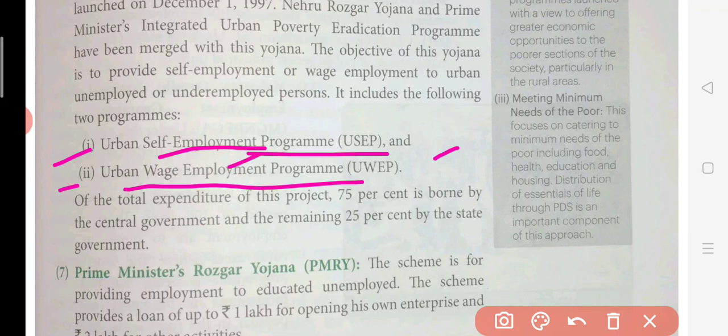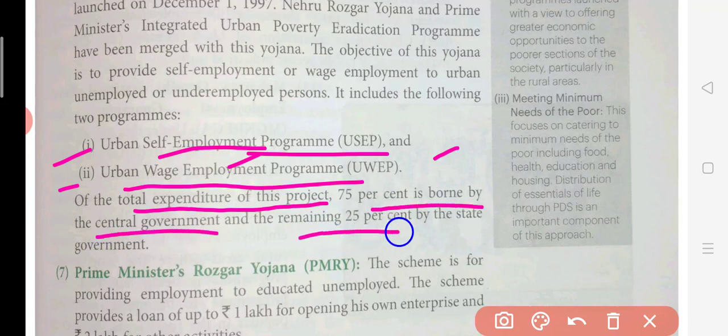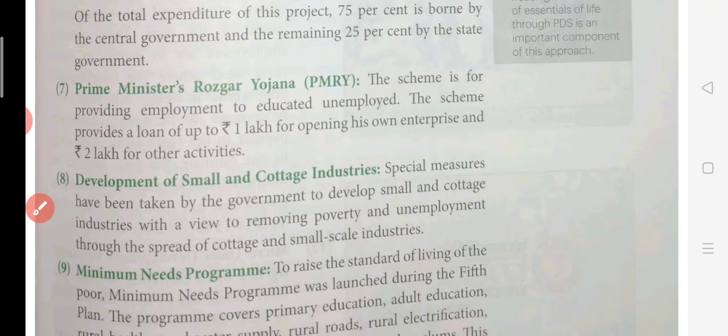Out of the total expenditure of this project, 75% will be borne by the central government and 25% will be given by the state government. So here you can see that both the central government and the state government are sharing the expenditure, 75% and 25%. This is how the condition is improving. इस expenditure को करने से उनको self employment मिलेगा वहाँ के लोगों को. So this is a good thing which is started again by the government. All these measures are done by the government, okay?